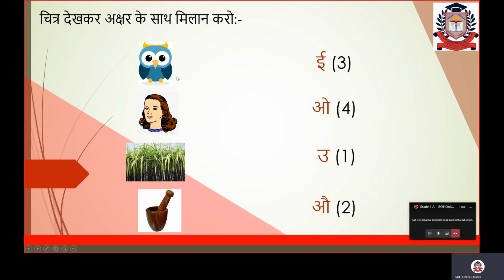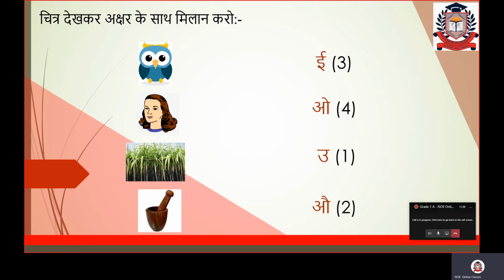But I want you to know that here I am taking only 4 examples. 1, 2, 3, 4. 4 pictures are here. Maybe there can be more pictures in the book or in the classwork. With the picture you can easily draw a line. Suppose the first picture is, who will tell me which picture this is? This is the picture of Ullu. And what is the first letter in Ullu? Who will tell?